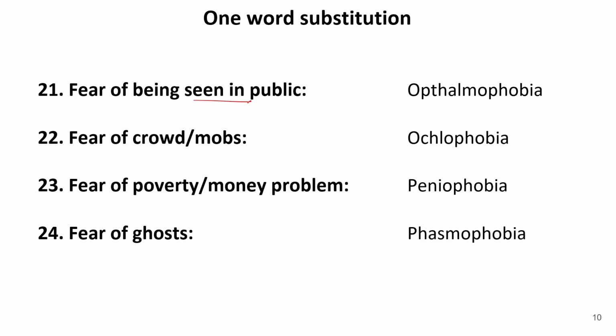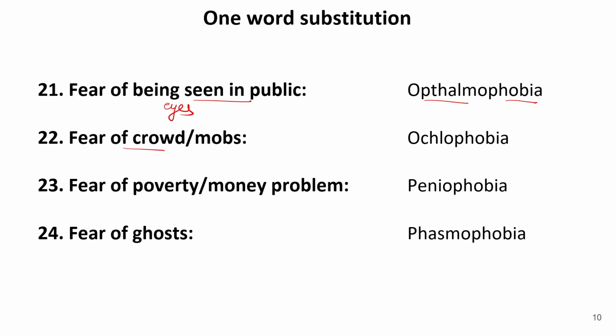Fear of being seen in public, that is known as ophthalmophobia. Now if anyone asks you, that is fear of eyes. Now it is not fear of eyes. It is fear of being seen in public or you are stared at. So if you are in fear that somebody is staring at you, that is also a kind of fear, and that is known as ophthalmophobia. Now ophthal is a root word for eyes. So ophthalmophobia refers to fear of being seen in public.